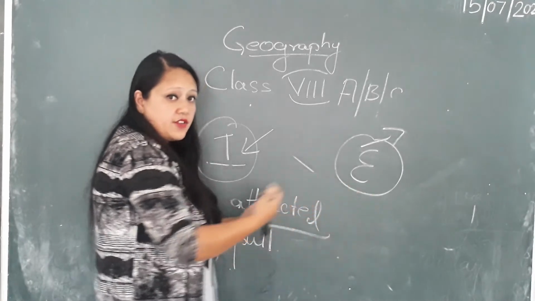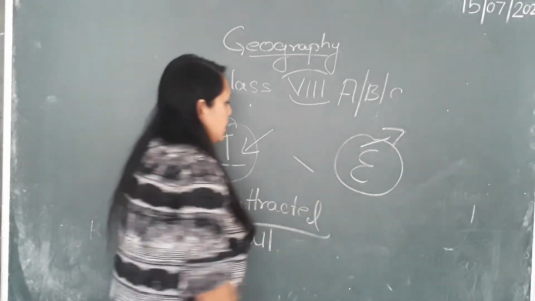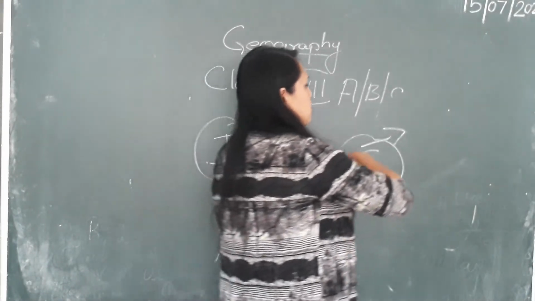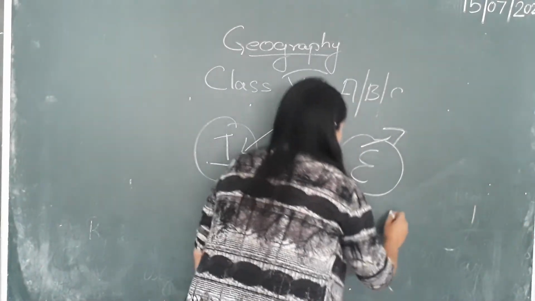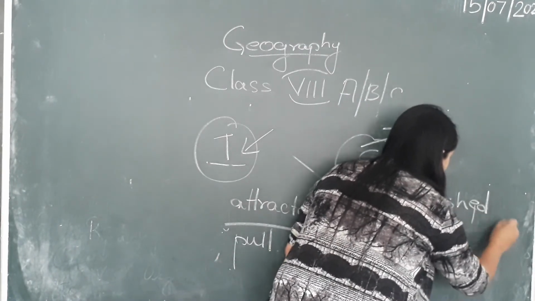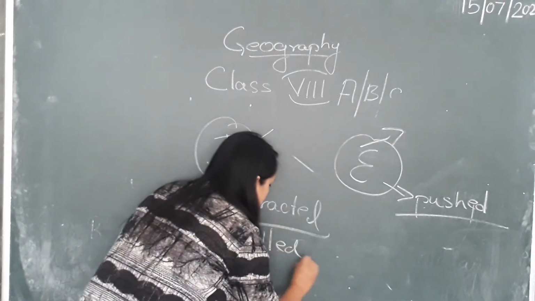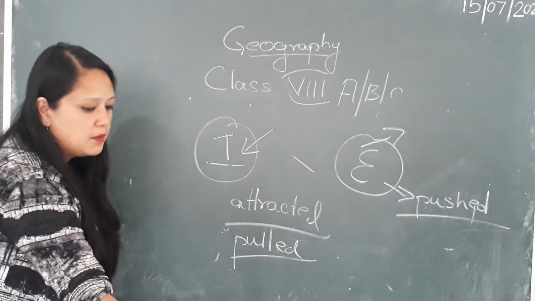It is attracting people and pulling people to this area. Here, people are moving out, so people are being pushed, and here people are being pulled towards the place.